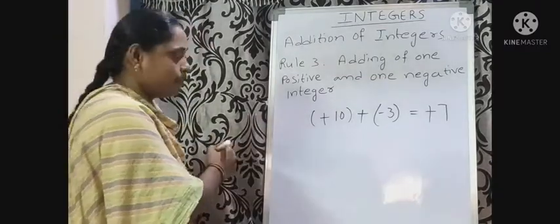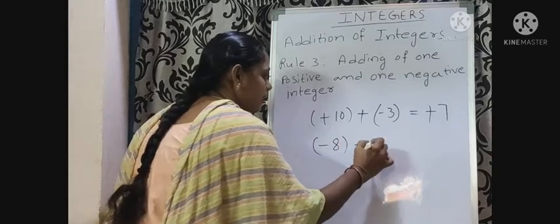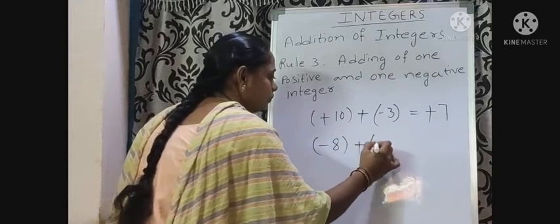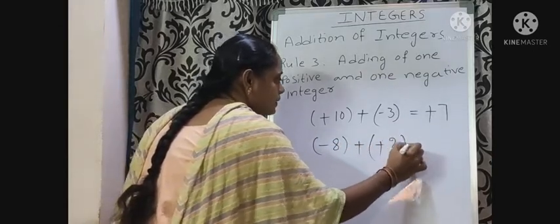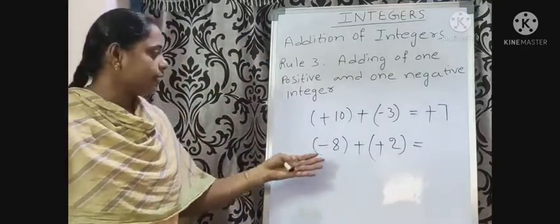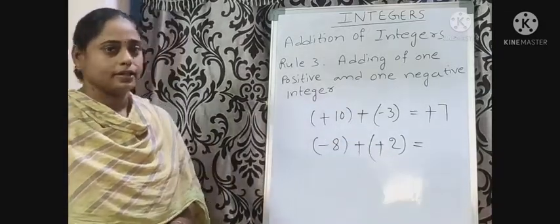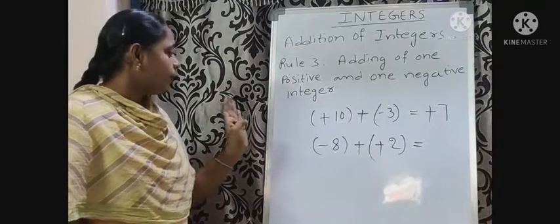Consider another example. -8 plus +2. Here -8 is a negative integer, +2 is a positive integer.